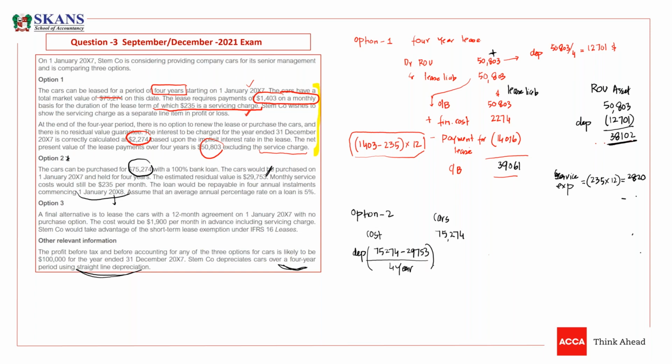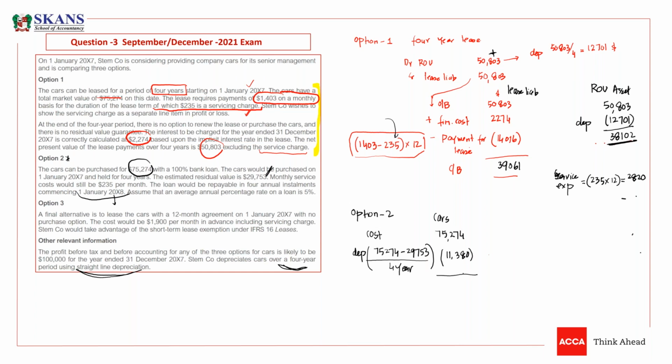Okay, Mr. Osmani, just wait for 2 minutes. I'll explain why we have deducted this 235. So guys, what is depreciation here? The amount of depreciation here is 11,380.